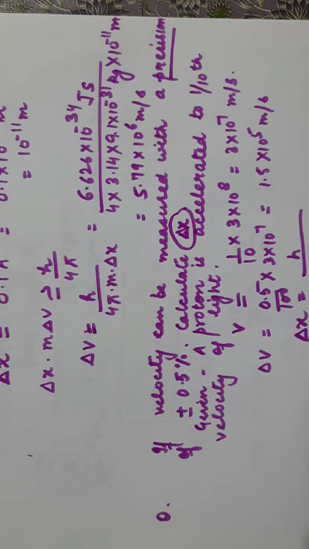I will give an example of probability. Suppose you are studying hard in class 11th and 12th. If you work hard in class 11th and 12th, there is a high probability of clearing the entrance exam. That means you have higher chances that you will be able to clear the entrance exam, but that is not a certainty. So there is a high probability of finding the electron within a certain region of space around the nucleus, but you cannot say with certainty that the electron is revolving in that particular path. That is the significance of Heisenberg uncertainty principle.